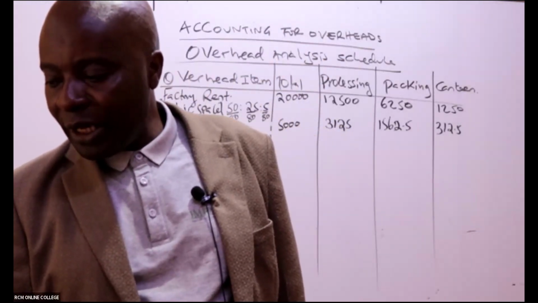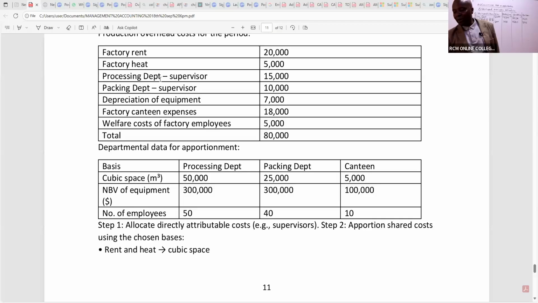The next one that they have given us here, they are calling it process department supervisor. Call it supervisor salary. So what are we seeing about this supervisor salary?